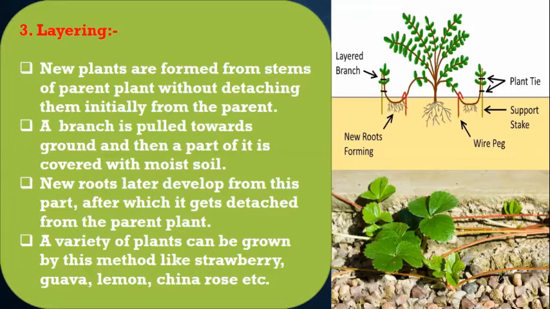And when these new roots are developed, the plant gets detached from the parent plant. So here we can get a variety of plants by this method, like strawberry, guava, lemon, and China rose.